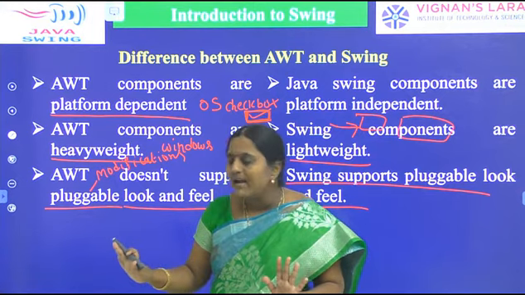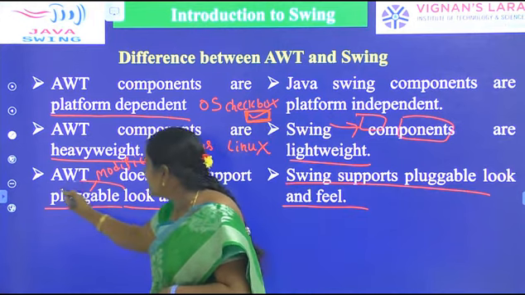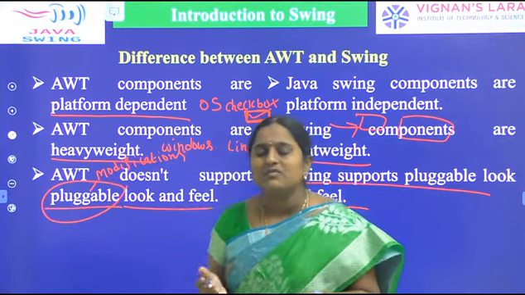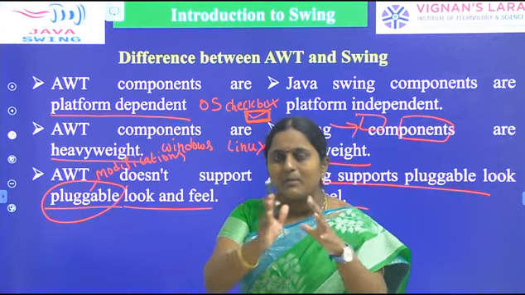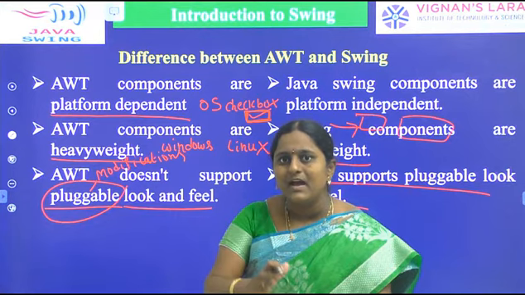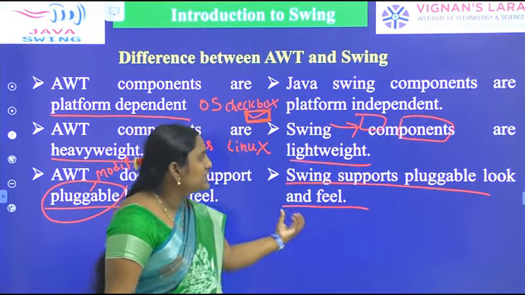That's why we simply say AWT does not support pluggable look and feel. Pluggable means doing some modifications.